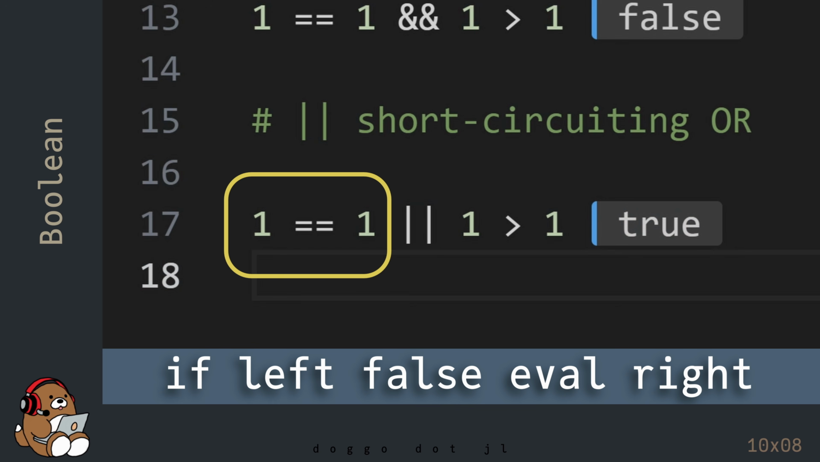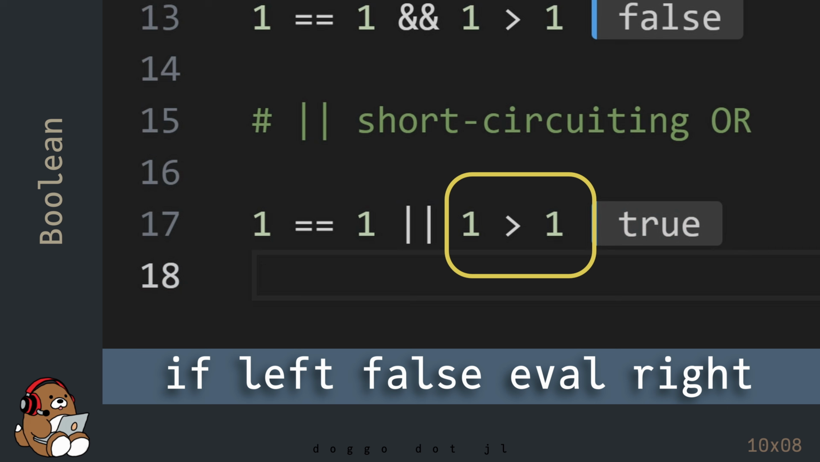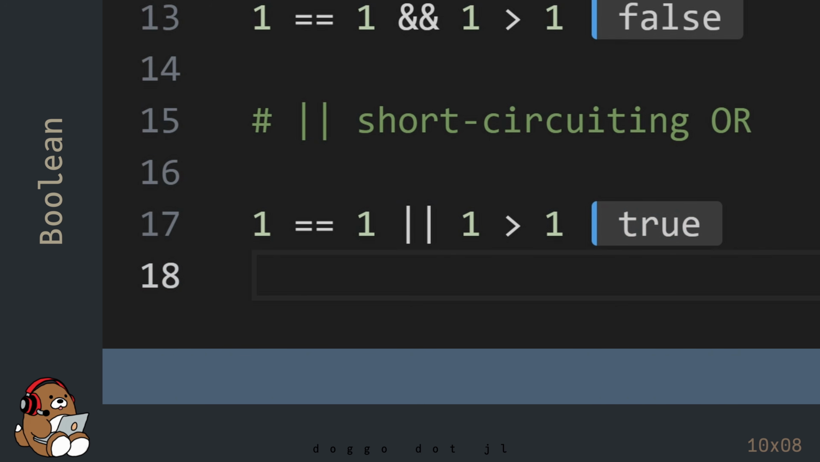But if the left-hand side was false, then the short-circuiting OR operator would evaluate the right-hand side to see if the right-hand side is true or false before returning a Boolean value. This may be a little confusing, so take your time to practice writing your own code using different scenarios until you're comfortable with how this works.